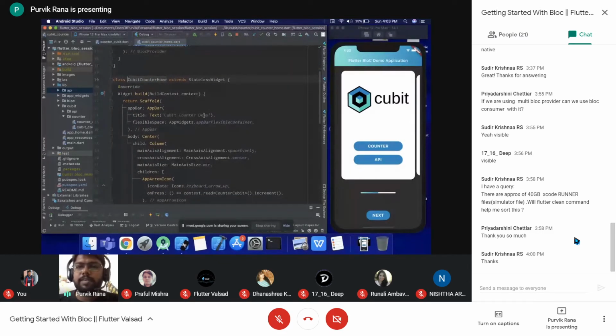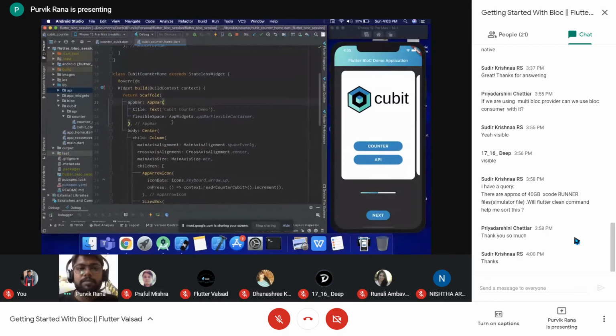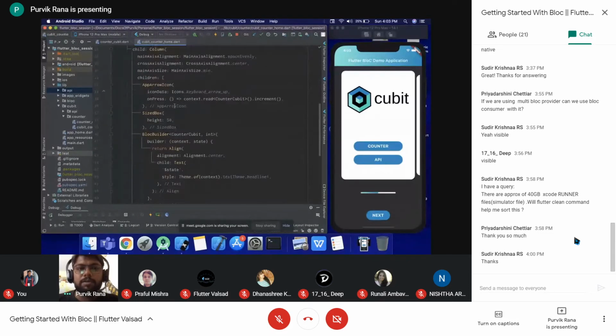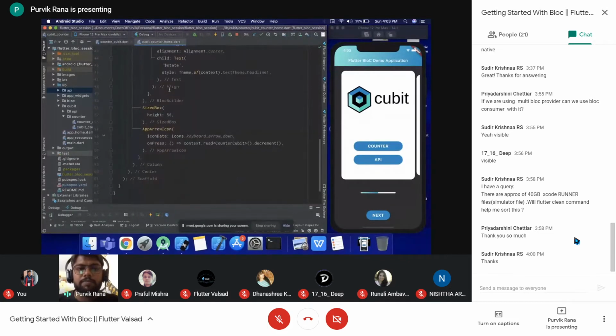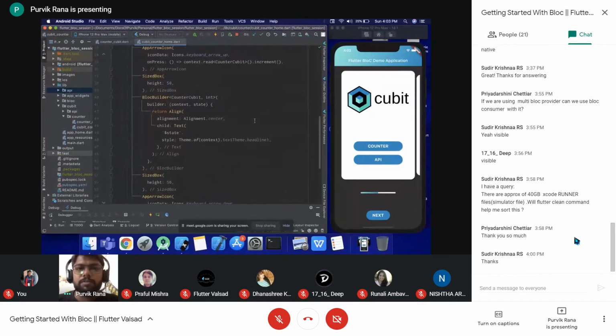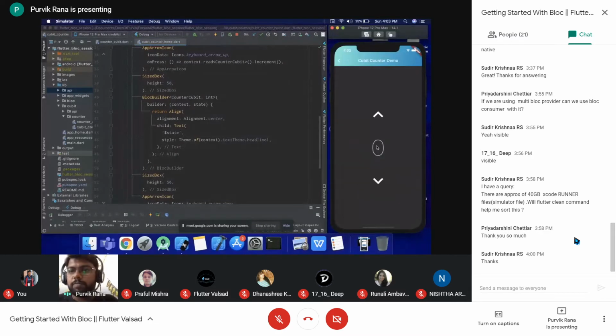So the cubit can be accessed everywhere inside the counter home, and it will have different states which we can act on using the BlocBuilder based on the different states. Let's say this counter home is representing the scaffold, the app bar is there, and inside the body I have the center column. These are the different arrow icons for calling the different cubit methods. My only portion which is rebuilding is the center part, which is the value represented in the cubit state.